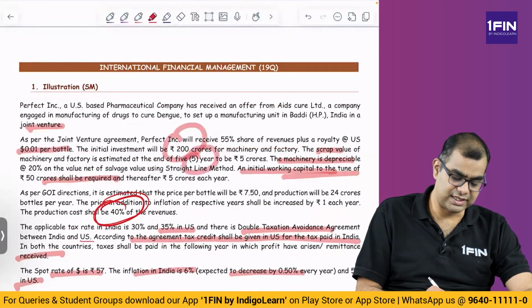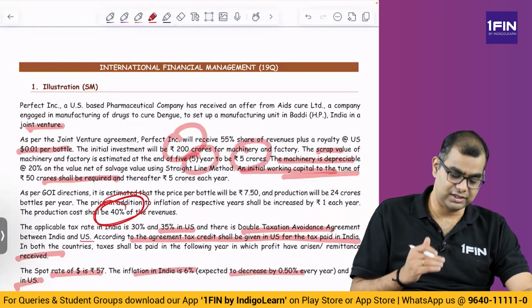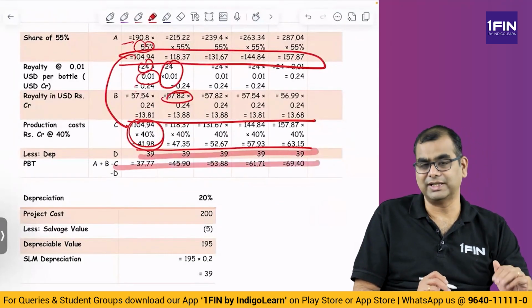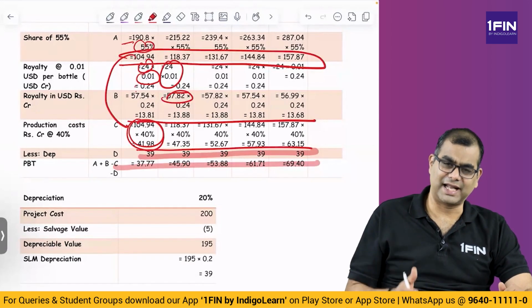Depreciated over 5 years, SLM, closing value is 5. So 200 minus 5 is 195. 195 by 5 is 39. So depreciation is 39 crores. So you subtract depreciation, you get PBT. Now the story doesn't end here. From PBT, you have to do a lot of other things. There is a tax issue and all of that.